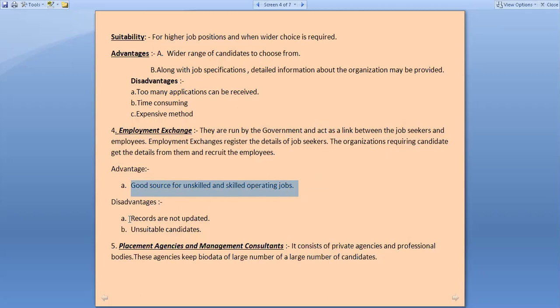As I have told you, it is a government exchange, they are not taking any money from you, so sometimes records are not updated. Many times the person has already got a job, or the person is no longer in this world, and still their application is forwarded, because it is a government exchange, so they are not so much updated. Sometimes very old information is also available with them.